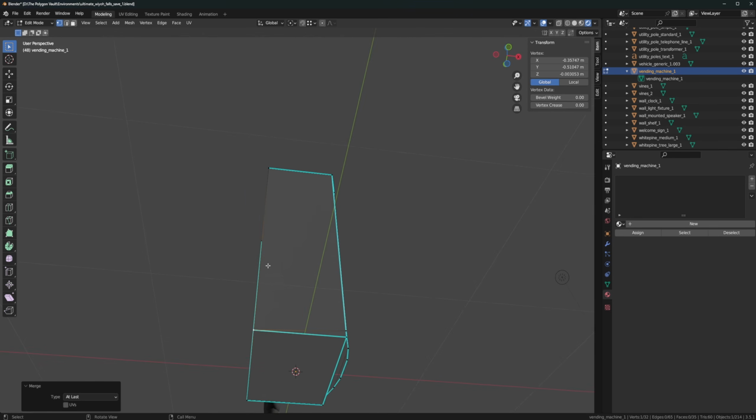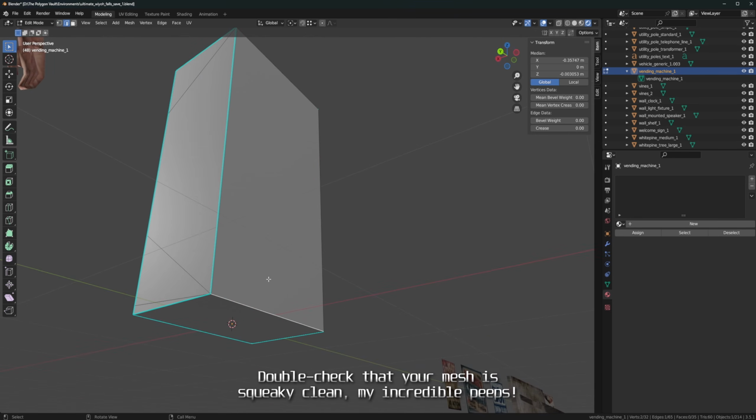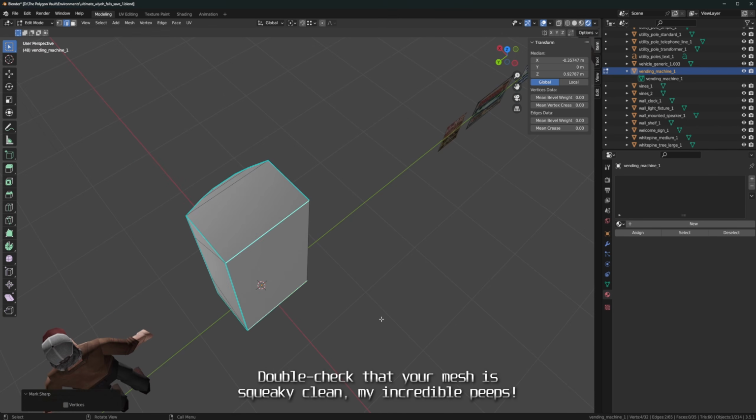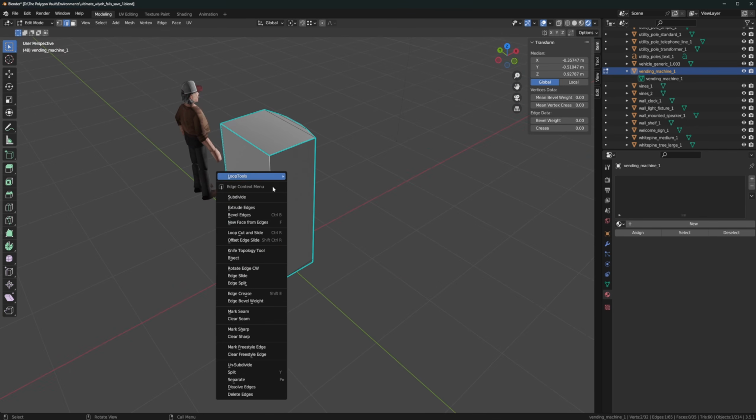Take your time here. Double check that your mesh is squeaky clean, my incredible peeps.